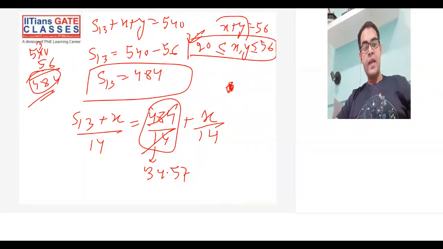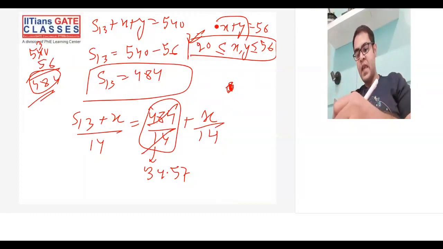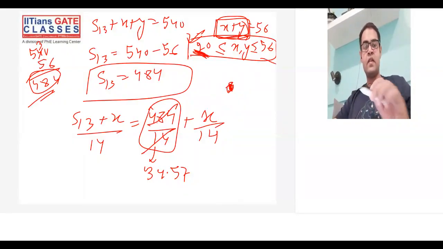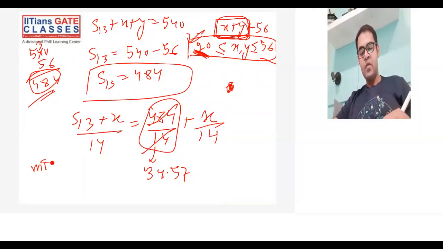Now X can be what? X can be anything, but one thing we have to make sure is X is lying between 20 and 56. This we have to make sure. So I'll try to find what minimum X can go and what maximum X can go, because the same things will go for Y also.